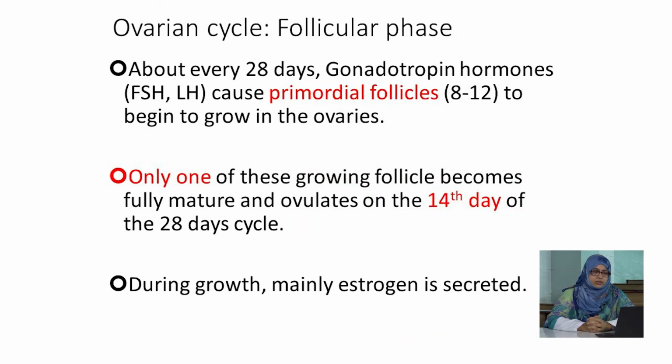Now, the first phase of the ovarian cycle is the follicular phase. About every 28 days, gonadotropic hormones, that is follicle stimulating hormone and luteinizing hormone, cause 8 to 12 primordial follicles to grow in the ovary. Only one of these growing follicles becomes fully matured and ovulates on the 14th day of the 28-day cycle. During growth, mainly estrogen is secreted.